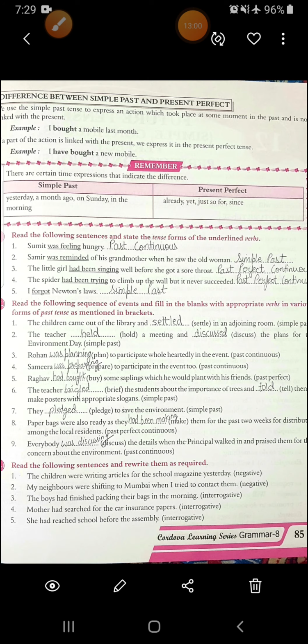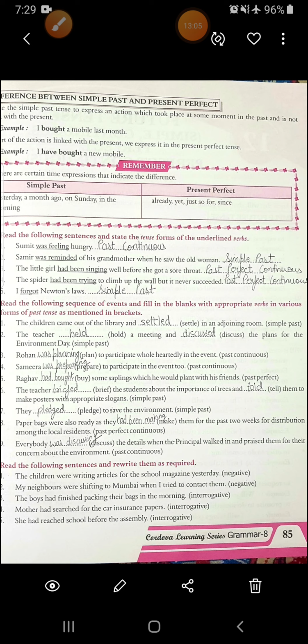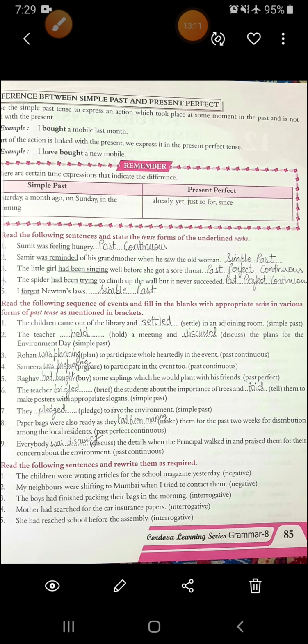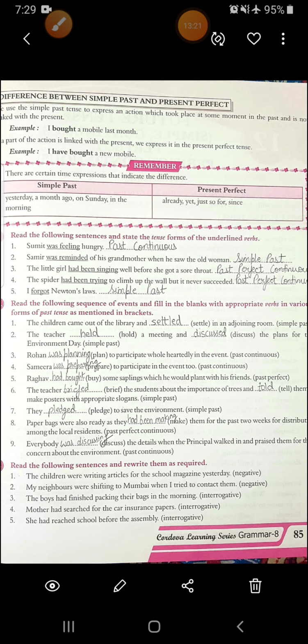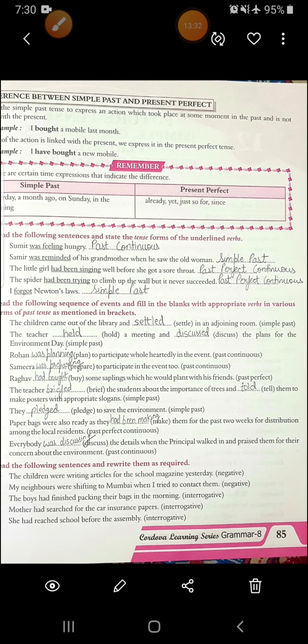It's written in passive form. Then third, the little girl had been singing well before she got a sore throat. Had been singing is past perfect continuous. Then fourth, the spider had been trying to climb up the wall but it never succeeded. Again, it is past perfect continuous. Fifth, it's very simple. It's given in simple past form. I forgot Newton's law. It's in simple past.